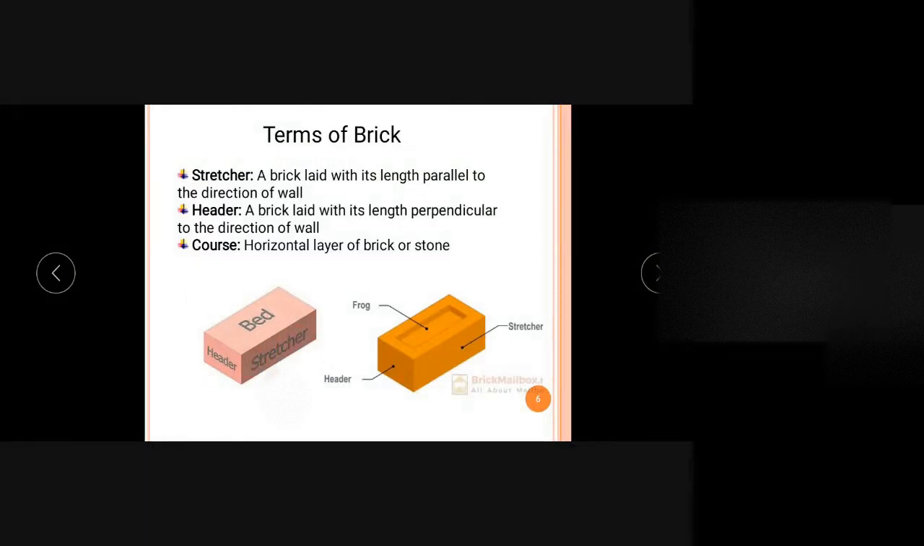The face is known as stretcher because when bricks are laid, after the laying of the brick, we get the length of the brick parallel to the direction of the wall. And the small face, where the depth and the breadth is coming, is known as the header face. So header and a stretcher.